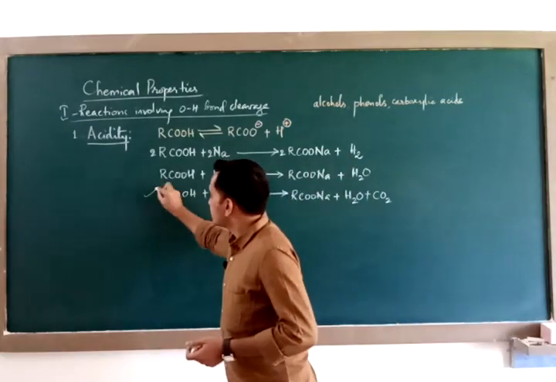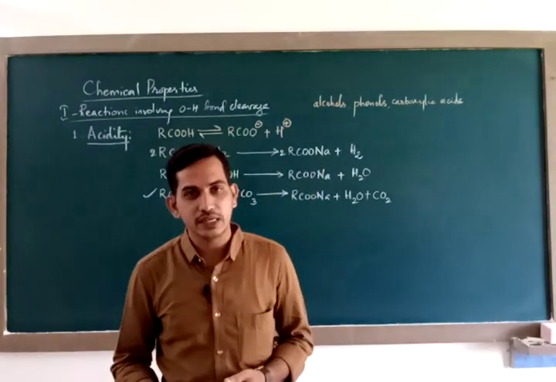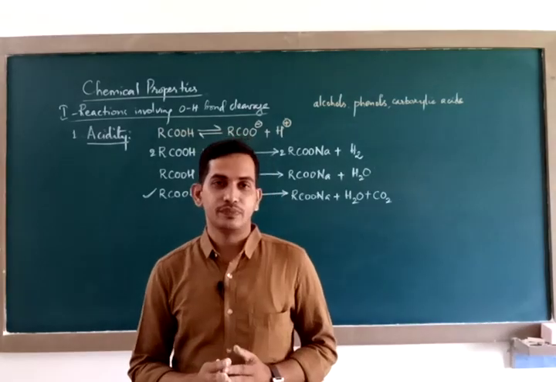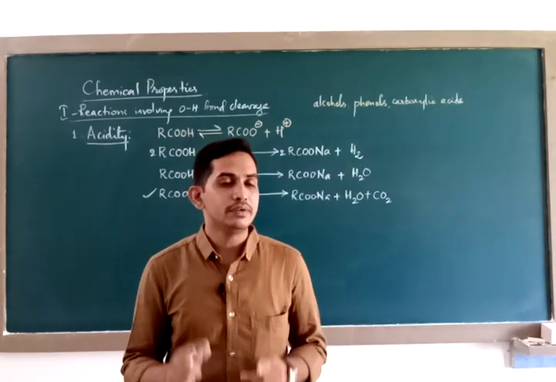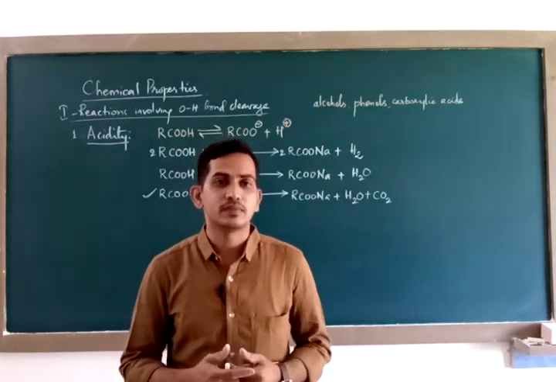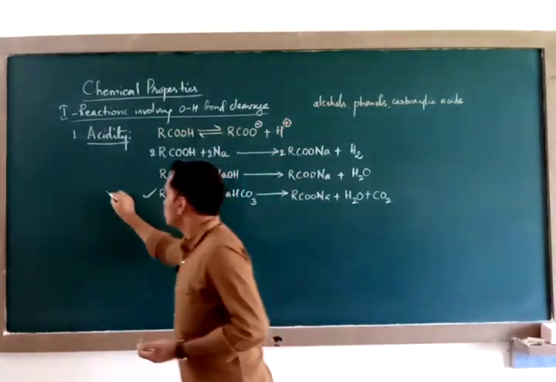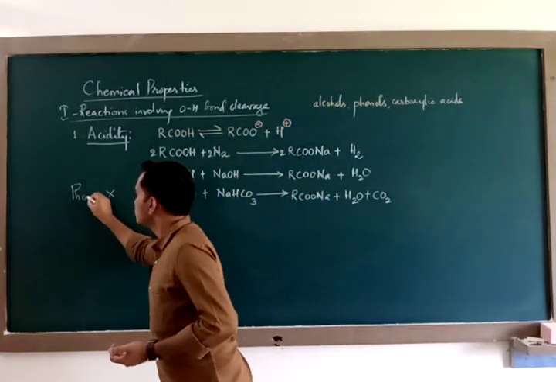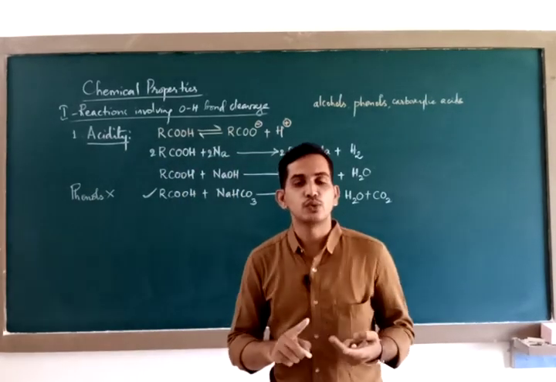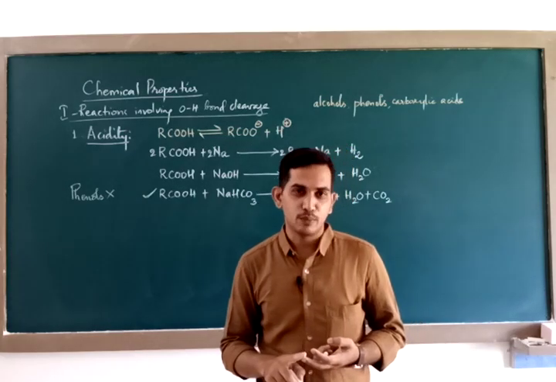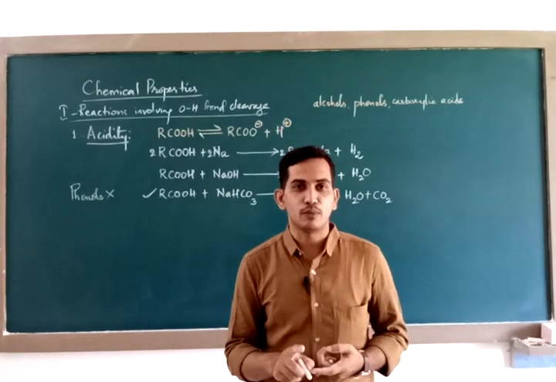This one reaction of carboxylic acid with carbonates and bicarbonates distinguishes it, separates it from alcohols and phenols. In what way? In the way that it is a stronger acid. How, sir? It is because this reaction is not shown by phenols. Phenols do not react with sodium carbonate and bicarbonate. This shows that phenols are less acidic than carboxylic acids.